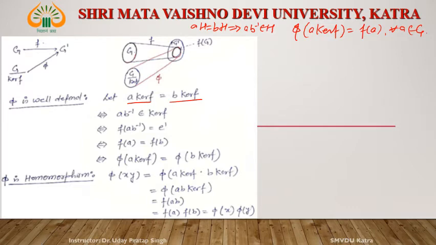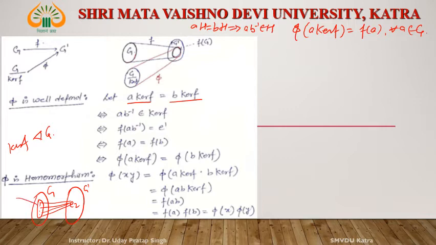And we also know that kernel F is a normal subgroup of G. Kernel is all the elements in G whose image is the identity in the second group, right?